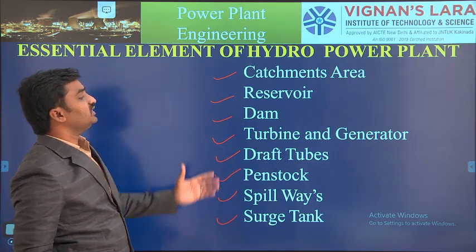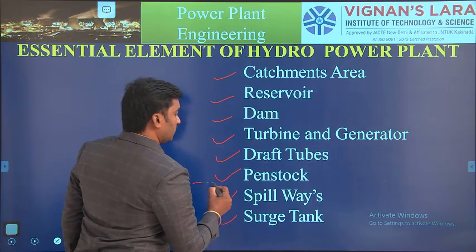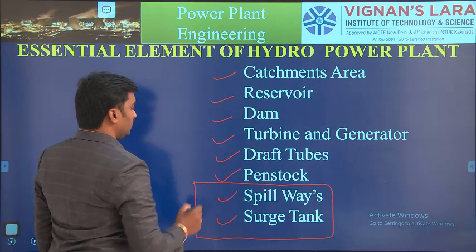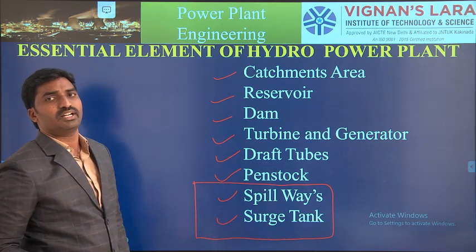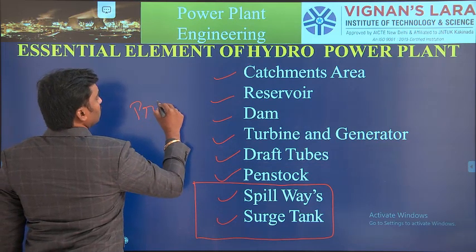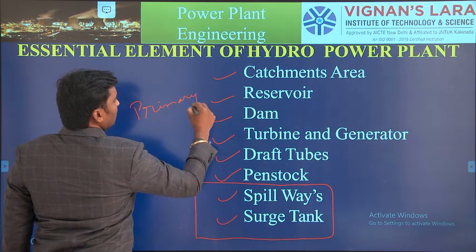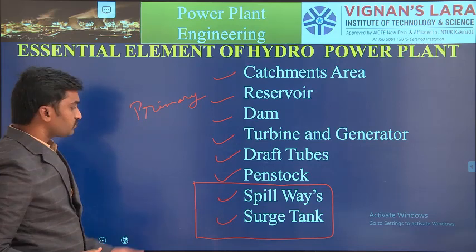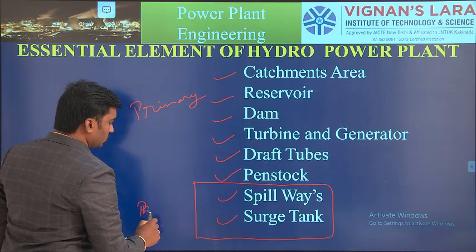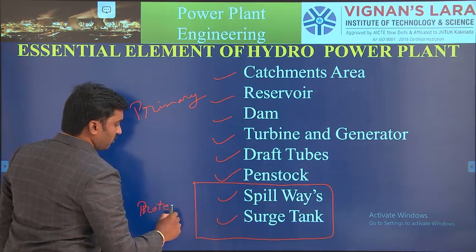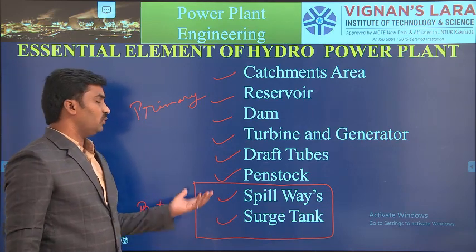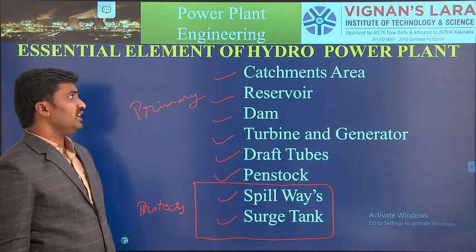These are the essential elements, and the last two are known as the protective elements, and the others are the primary elements. So the first 6 are the primary elements and the last 2 are the protective elements. They protect the power generation plant, and that's why they are known as protective elements.